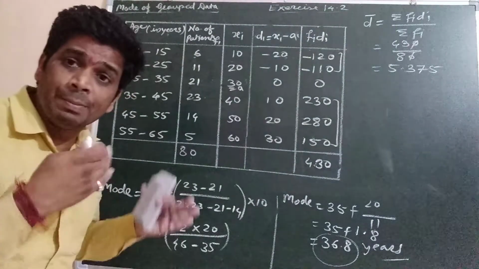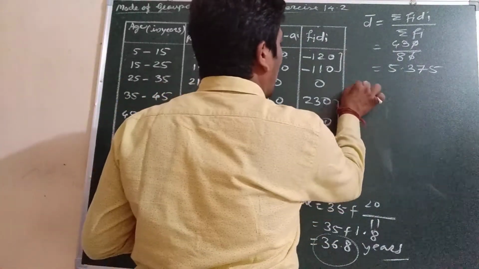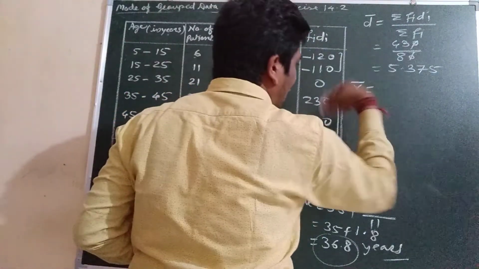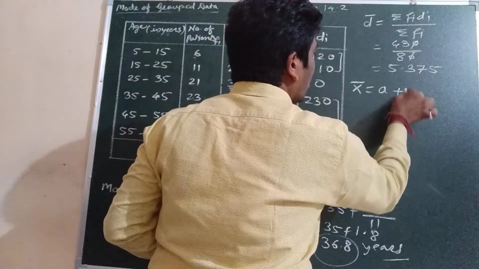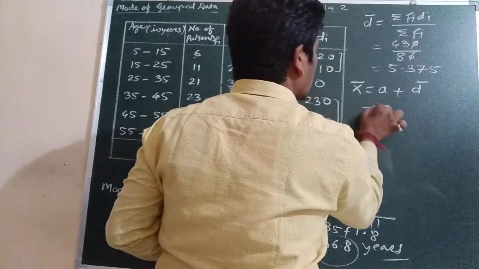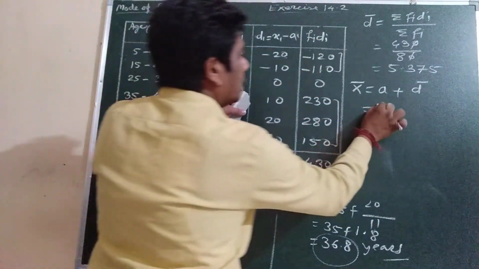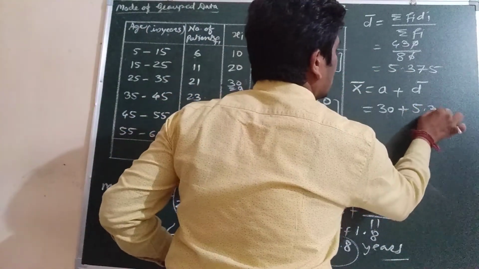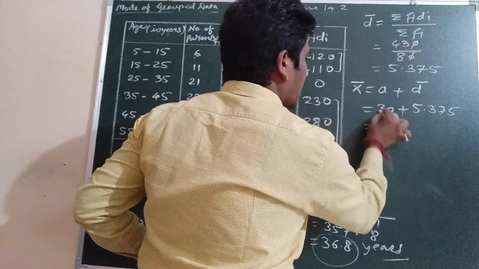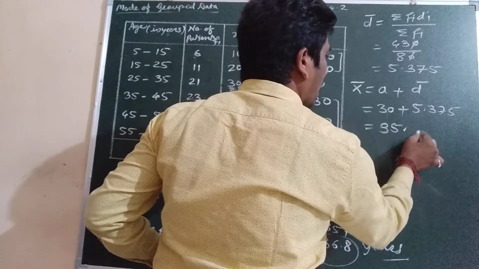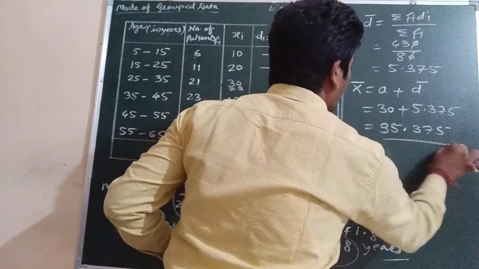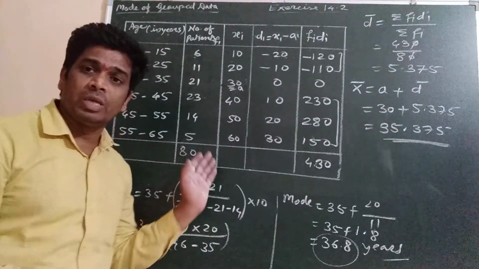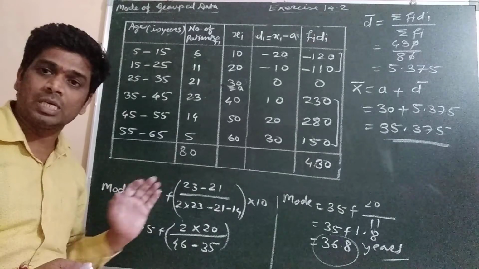Now we have to find the mean by the assumed mean method. So x bar is equal to A plus d bar. Here we subtracted, so for finding the mean we will add A to d bar. So here A is 30, and d bar you got 5.375. So it will be 35.375. This will be the mean, which means we have found both measures of central tendency.